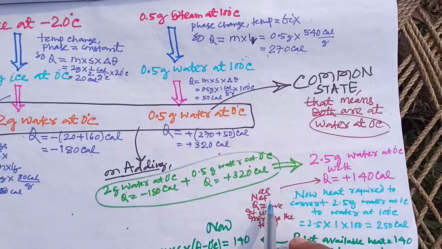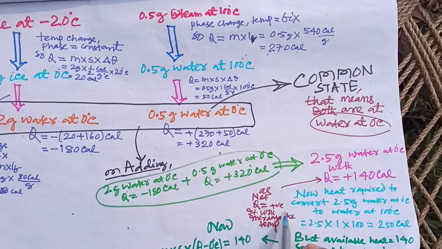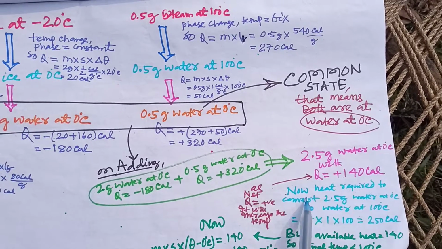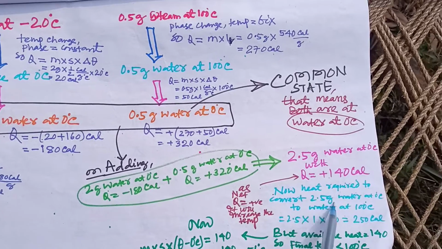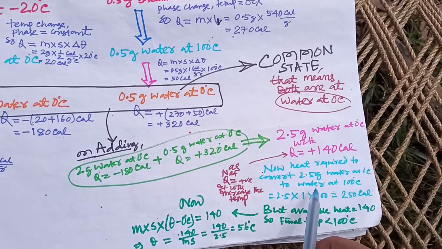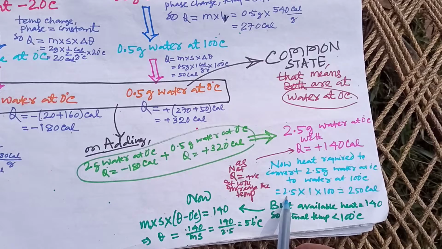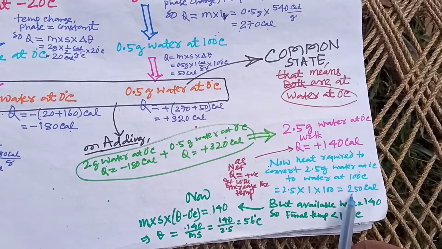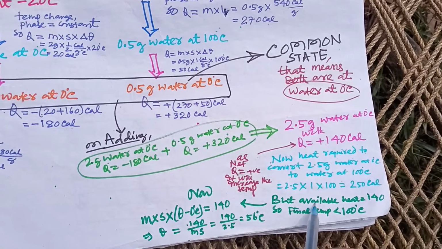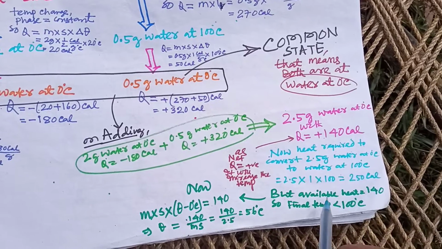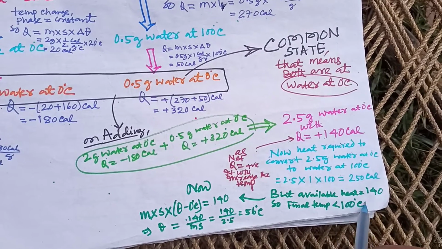Here the net sign of Q is positive, so it will increase the temperature. Now heat required to convert 2.5 gram of water at 0 degree to water at 100 degree will be ms delta theta, that will be equal to 250 calorie, but the available heat is only 140, so the final temperature will be less than 100 degrees.